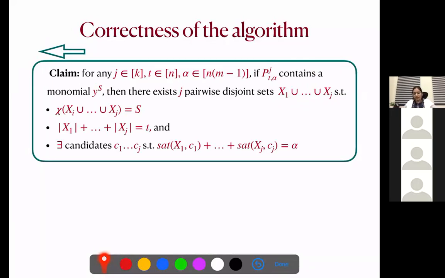So once I prove this, we know that we are going to return yes, right?